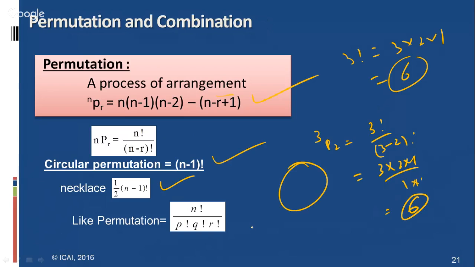And like permutations, suppose the things are arranged like the letters of words such as Mississippi or banana. Then we check how many p's are there, how many q's, how many r's. That is n factorial by p factorial into q factorial into r factorial. This is related to the topic of permutations also.